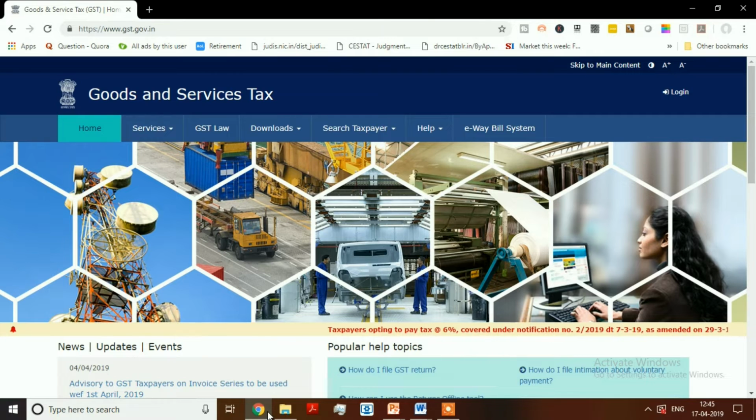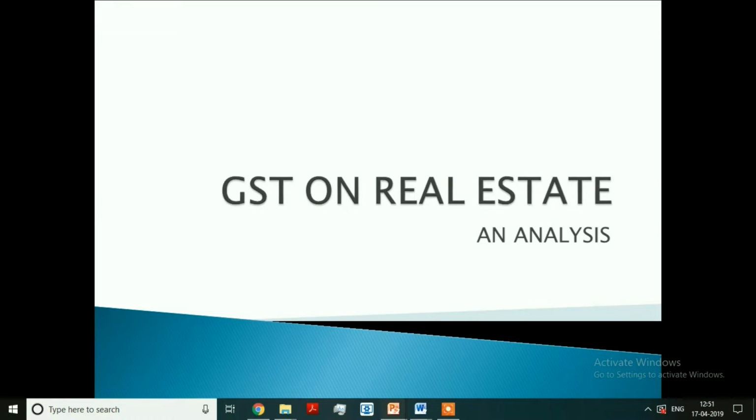And what about transfer of development rights? And who is responsible for the payment of tax, and what about the tax liability on the flats allotted to landowner? Let us discuss all these points in detail. Keeping the length of the subject in view and for proper understanding, I am going to make this tutorial in few parts. In this first part, let us discuss basic details to make the concept understandable. Okay, let's go into details.